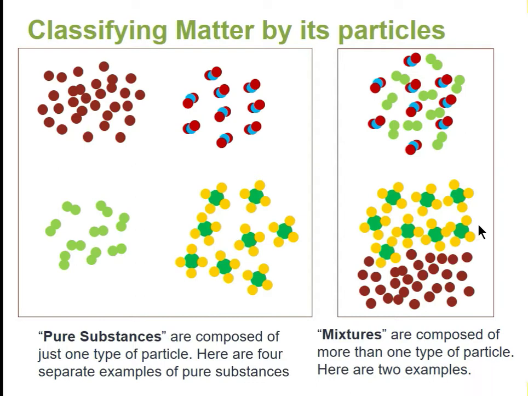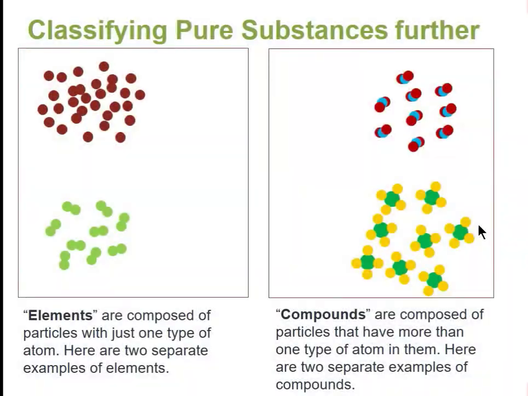Mixtures, on the other hand, are composed of more than one type of particle. So we see in the upper corner, we have the green types bonded together, or the red-blue mix. And in the bottom, we have the 2 different types of particles. Okay, so now let's go back and just talk about the pure substances.